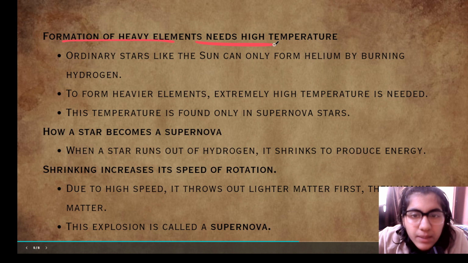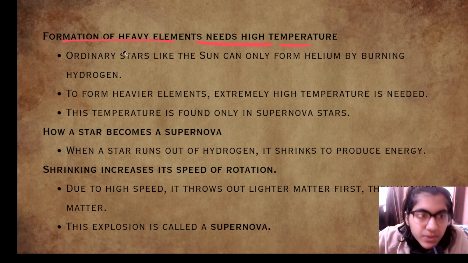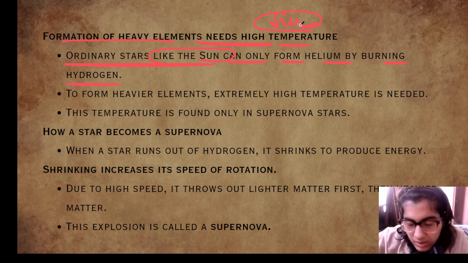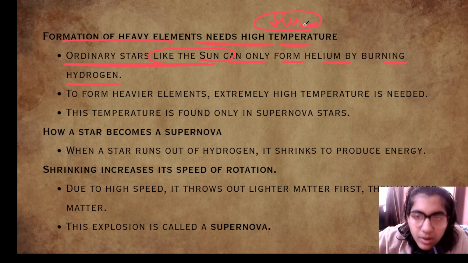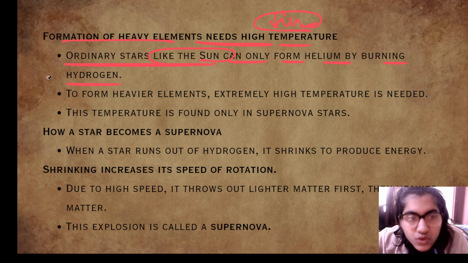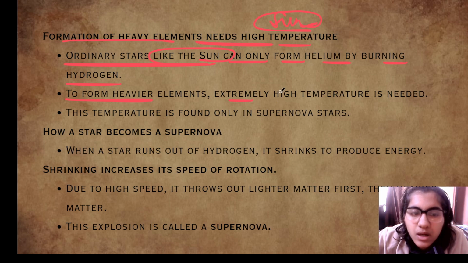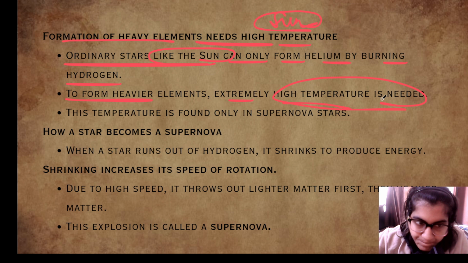Formation of heavy elements needs high temperature. So ordinary stars like the sun can only form helium by burning hydrogen. To form heavier elements, extremely high temperature is needed.